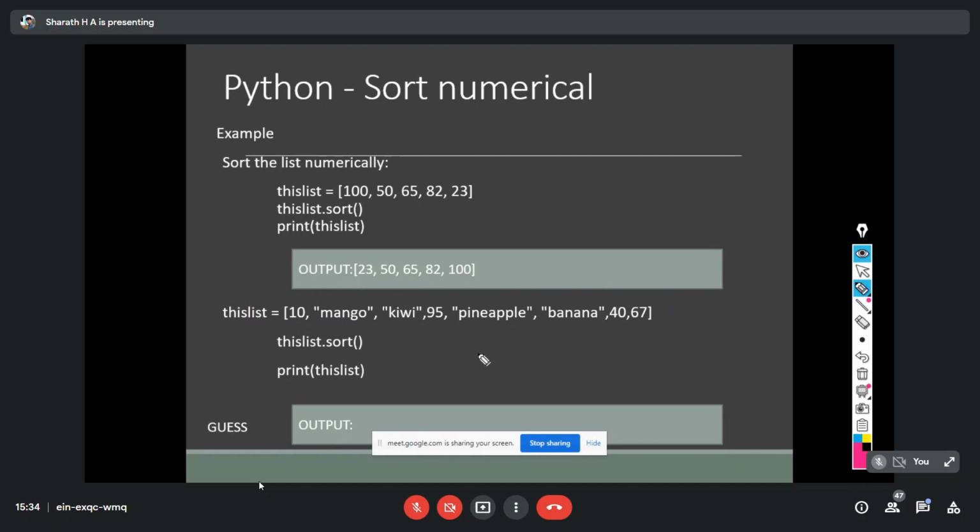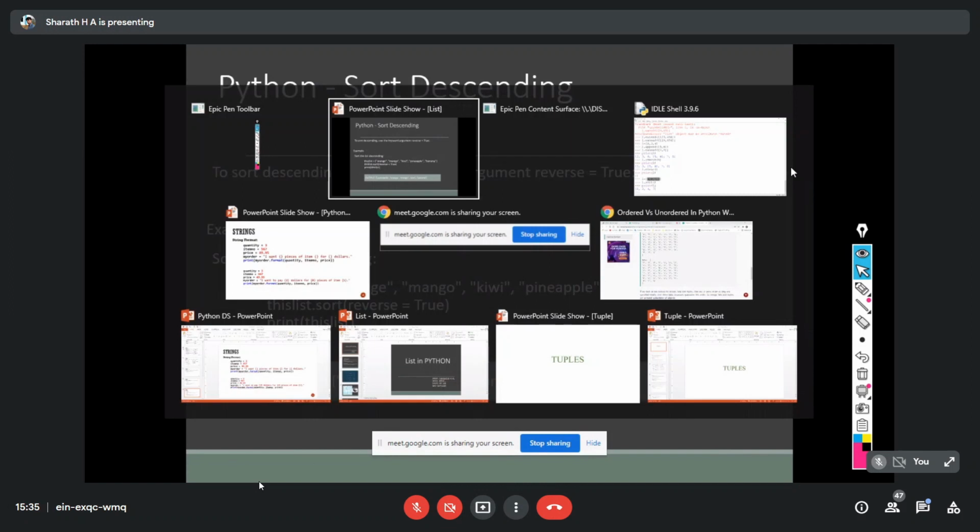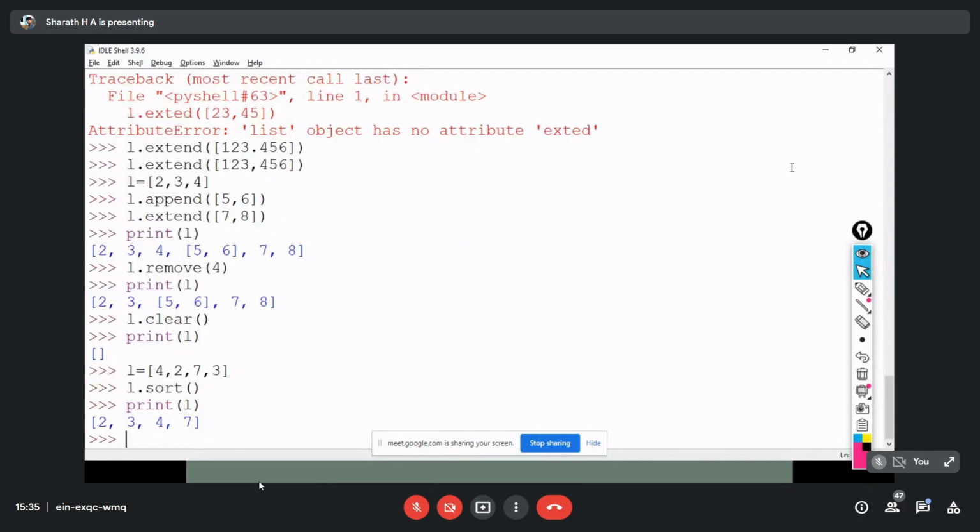So next one is descending order. If I want to sort in descending order, L dot sort, reverse equals true.